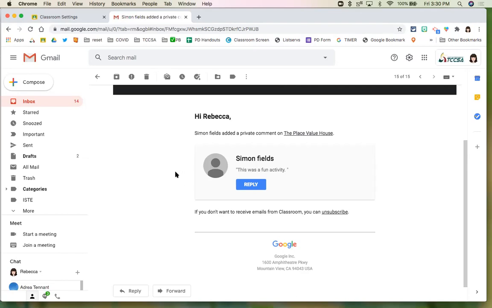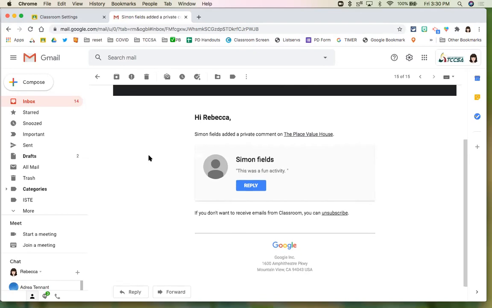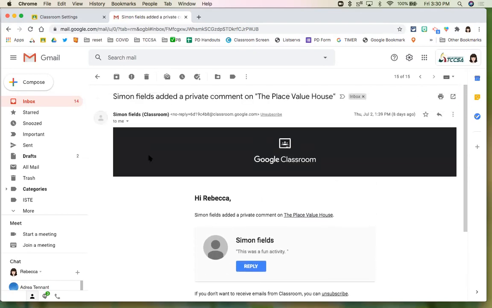Now, I take advantage of the Google Classroom mobile app. I have it on my phone, I have it on my iPad, and the mobile app will also pop up notifications. Know that anytime you install a mobile app, you could turn off device notifications. So make sure when you're installing the Google Classroom mobile app that you leave notifications on for the app itself. So this is an example.